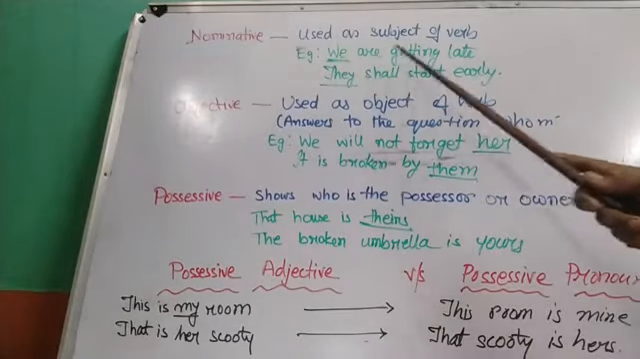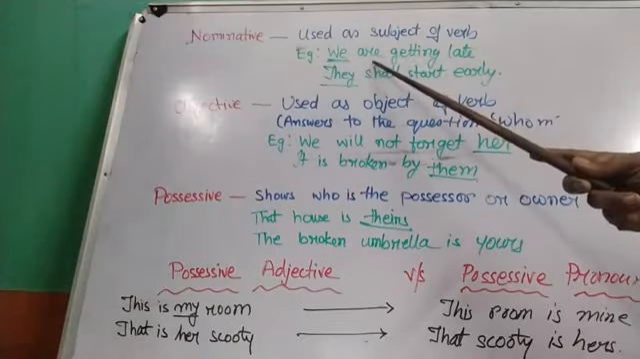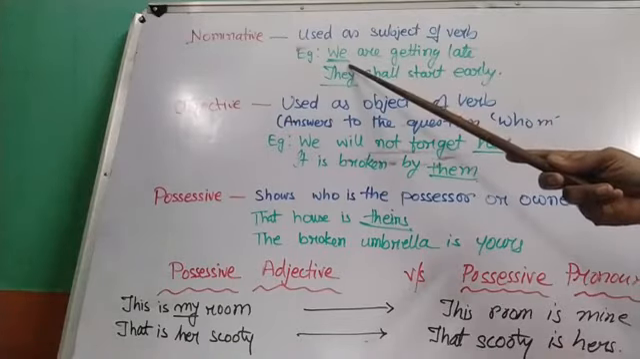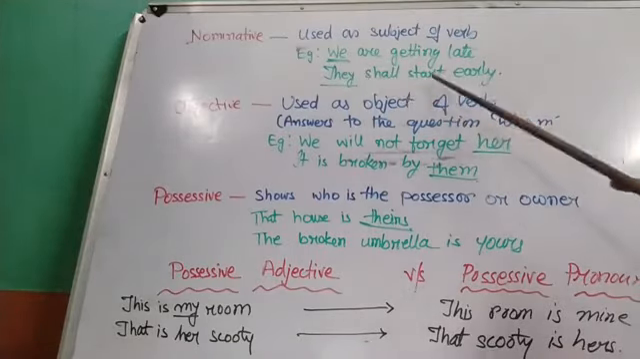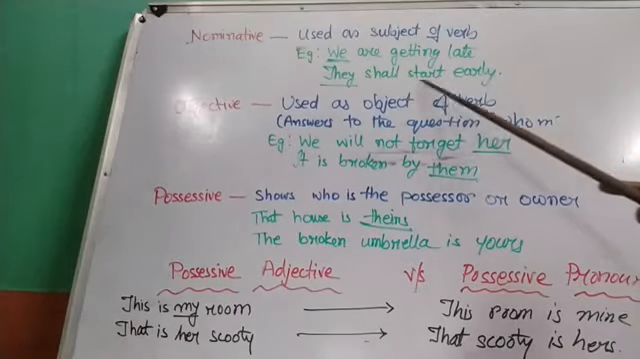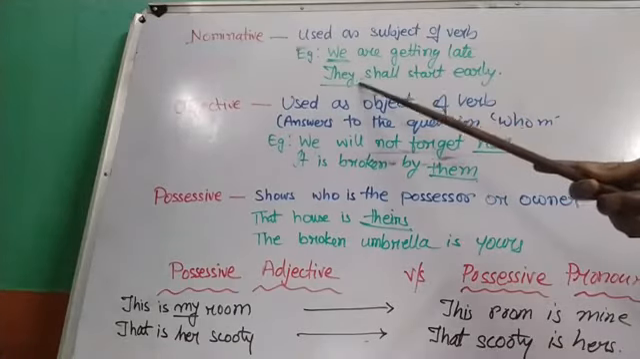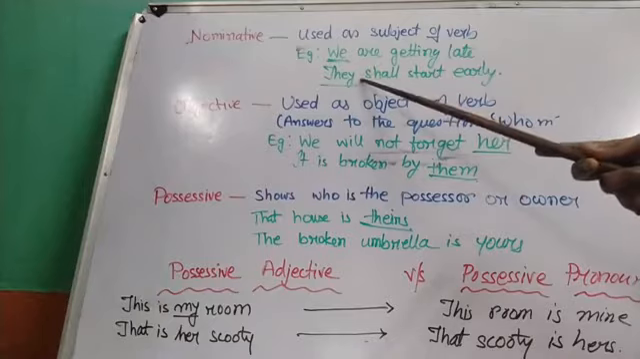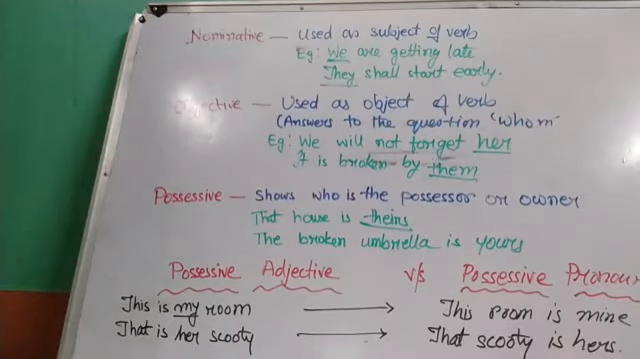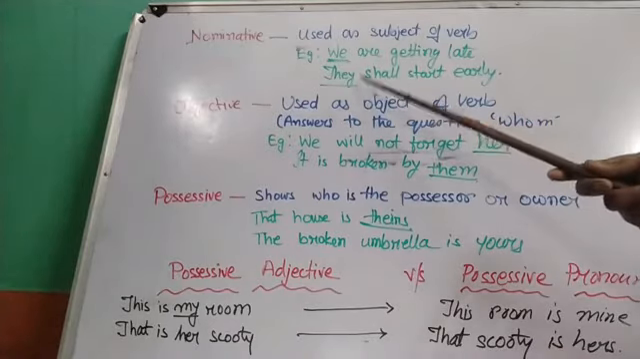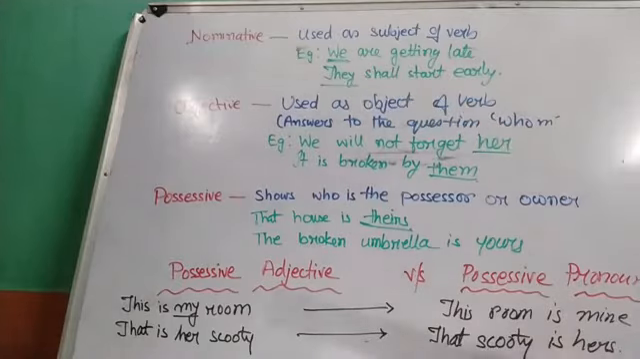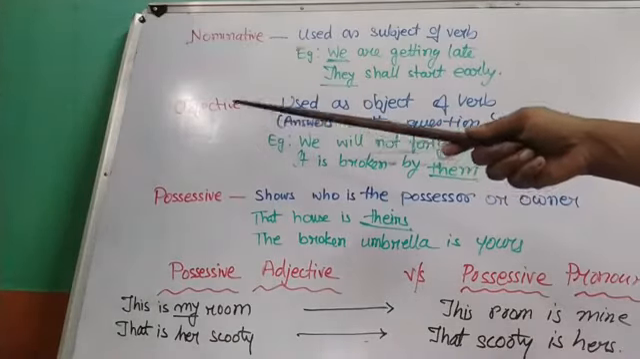Like, we are getting late. Are is the verb, we is the subject. They shall start early. Shall start is the verb. About whom is it being said? They. So they becomes the nominative case of pronoun. They is used here as a nominative case. Now what is the objective case?